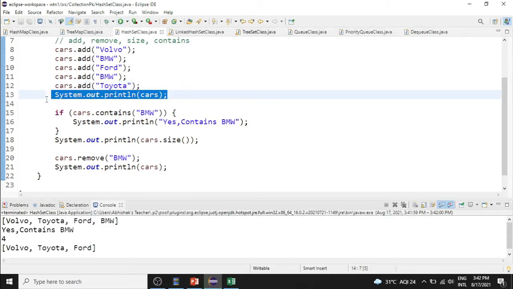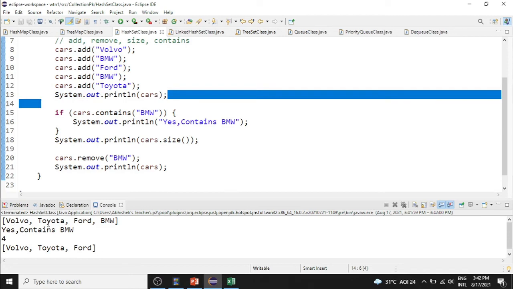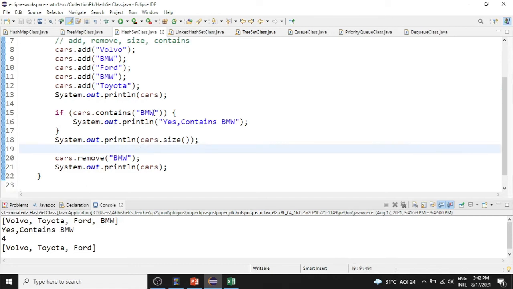So at this particular point, the set will contain Volvo, Toyota, Ford, BMW. So this is not in the order which we gave. We gave Volvo, BMW, Ford, BMW, Toyota. So a set is an unordered one, and also it does not allow duplicates. Second, whether it contains BMW, yes, it contains BMW. What is the size of the set? 4. If you are going to remove BMW, the remaining items will be Volvo, Toyota and Ford.